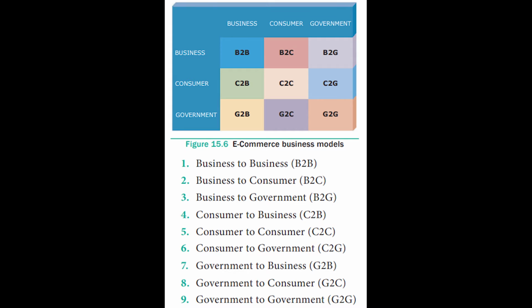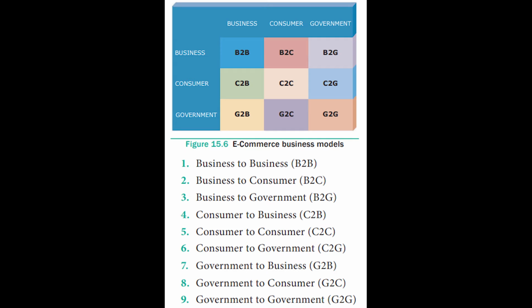I don't know whether you have learned this one in your 11th standard commerce. I'll just remind you: business to business, that is B2B; business to consumer, that is B2C; business to government, that is B2G. Same way, consumer to business, that is C2B; consumer to consumer, that is C2C; consumer to government, that is C2G; government to business, that is G2B; government to consumer, that is G2C; government to government, G2G. You'll be learning the explanations of these here.